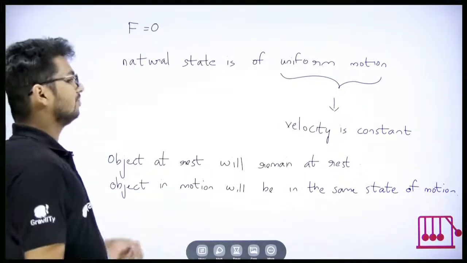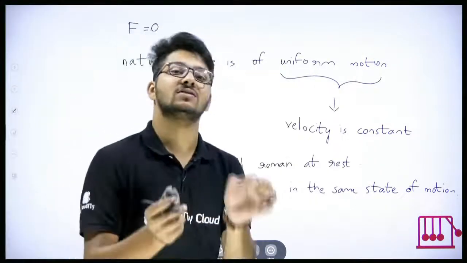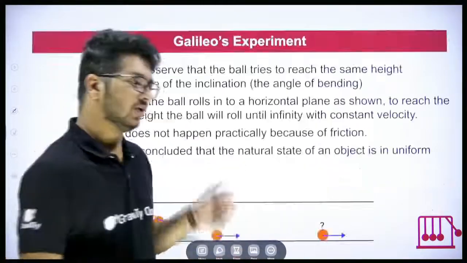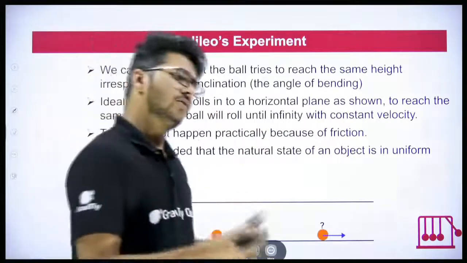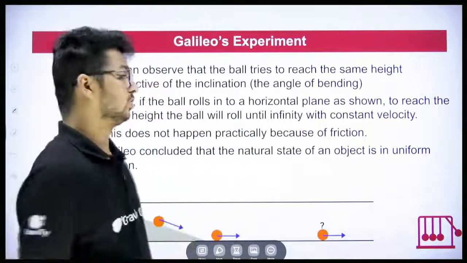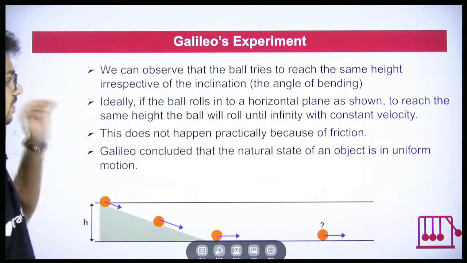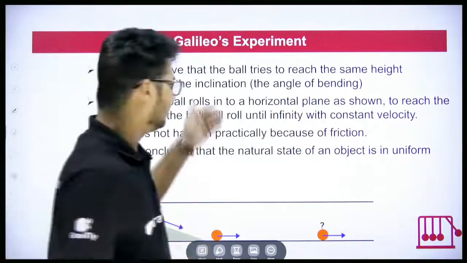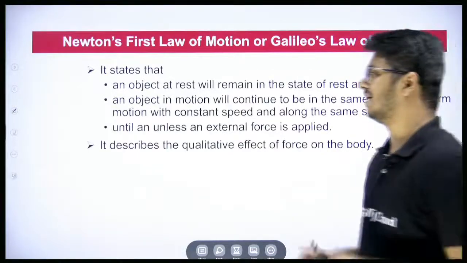Now Newton combined all these points and gave the first law of motion, and to honor Newton, we call it Newton's first law of motion. Okay, we'll go into that, but these are Galileo's experiments. We discussed all these points; you can go through them later on. Don't worry. So Newton's first law of motion. What does it tell?